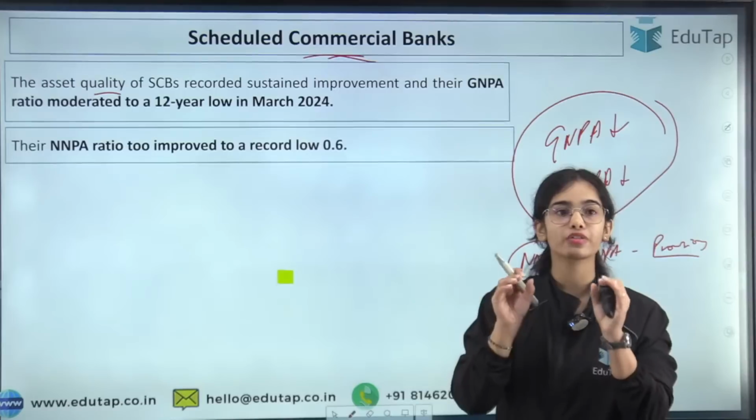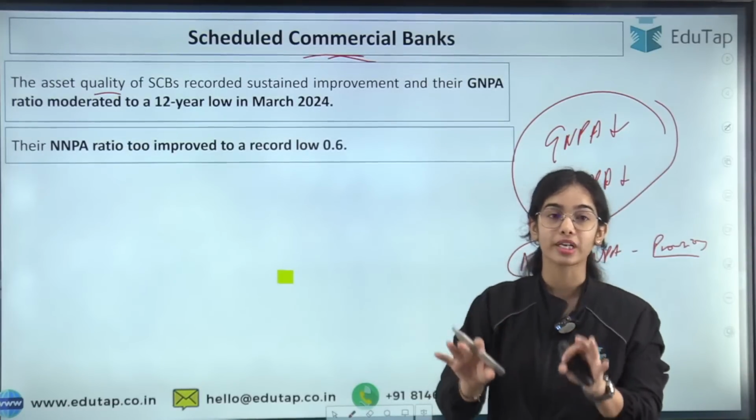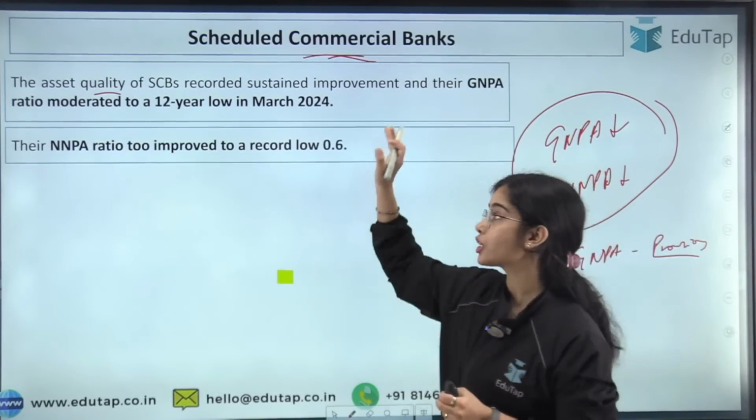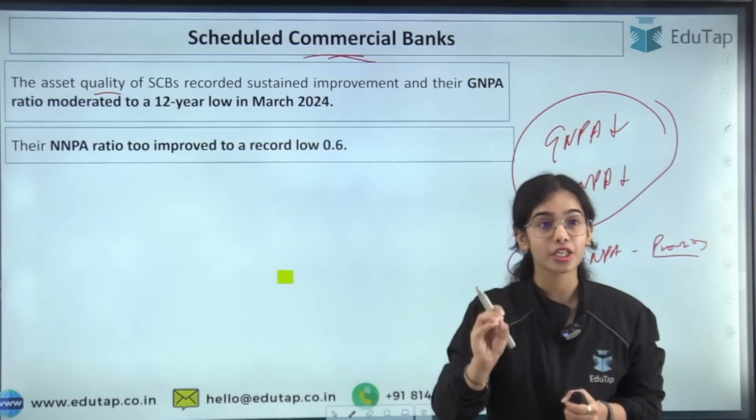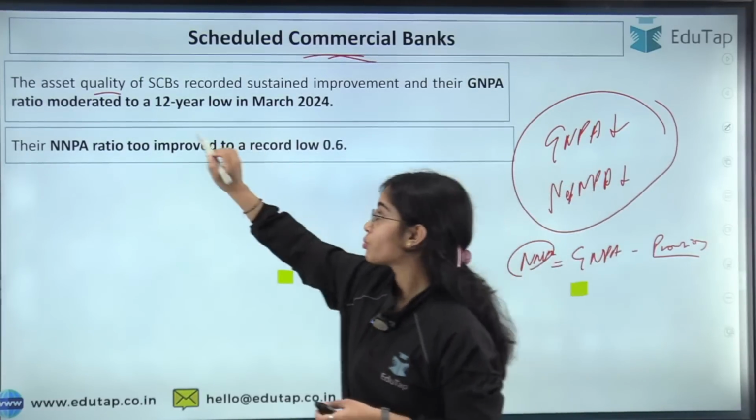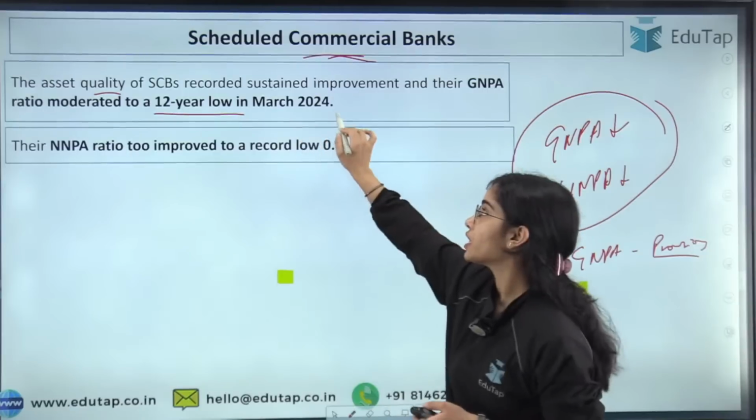So the asset quality of the scheduled commercial banks has recorded sustained improvement, and their gross non-performing asset ratio has moderated to a 12-year low in March 2024.